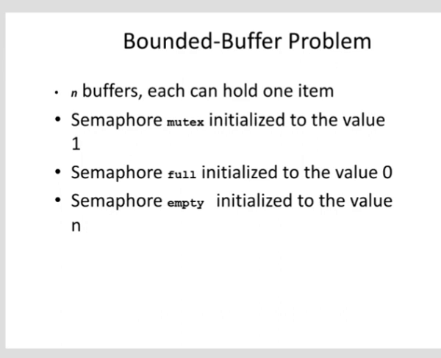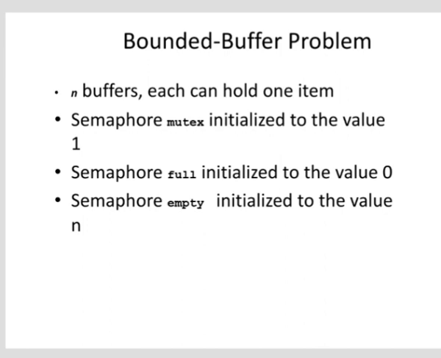The two processes share a common fixed size buffer for exchange of information. The producer puts some type of data into the buffer. The consumer takes out data from the buffer. The problem is if the producer tries to put new data in a buffer that is already full, the producer should go to sleep. It will be awakened by the consumer after the consumer has removed one or more data from the buffer. Now if the consumer tries to remove data from an empty buffer, the consumer should go to sleep. It should be awakened by the producer after putting some data in the buffer.